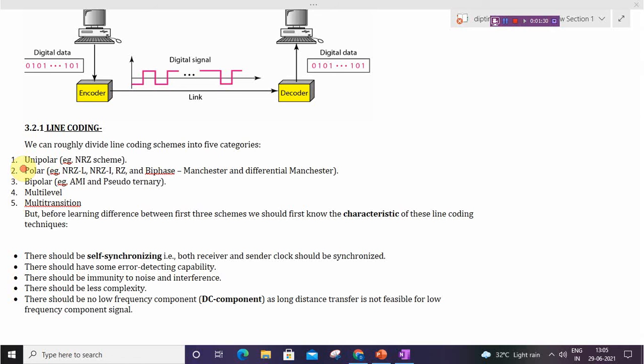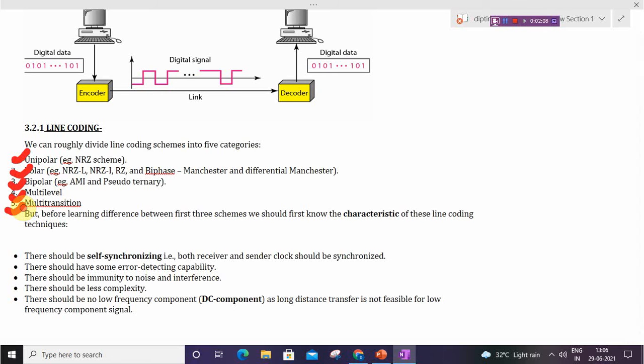Line coding is roughly divided into 5 categories: unipolar, where we will discuss the NRZ scheme; polar, where we will discuss NRZ-L, NRZ-I and RZ; bipolar, AMI and pseudo-ternary; then multi-level and multi-transition. These are the line coding schemes to convert digital data into digital signal.